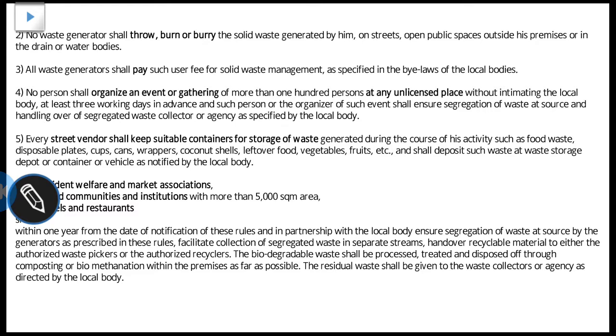No person shall organize an event or gathering of more than 100 persons at an unlicensed place without intimating the local body at least 3 working days in advance, and such person or the organizer of such event shall ensure segregation of waste at source and handing over the segregated waste to the waste collector or agency as specified by the local body.